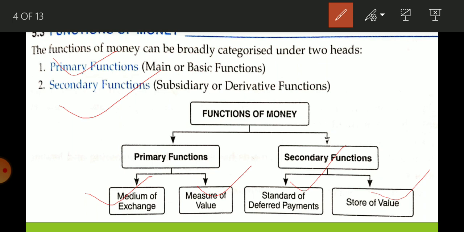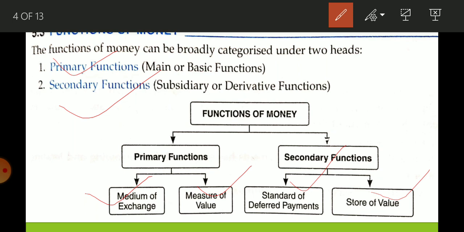Standard of deferred payment is related to loans, the function of giving loans. Money has made the process of giving loans very easy. Suppose there are two students in your classroom, Vikas and Abhishek.